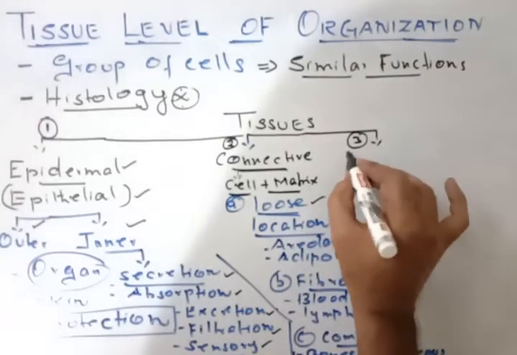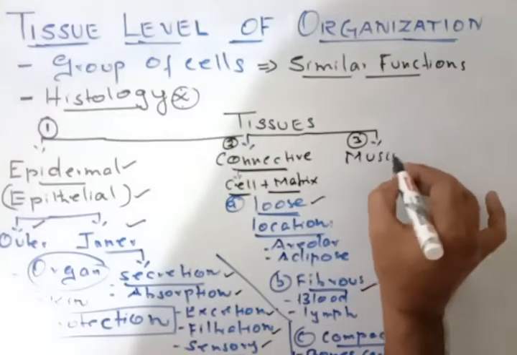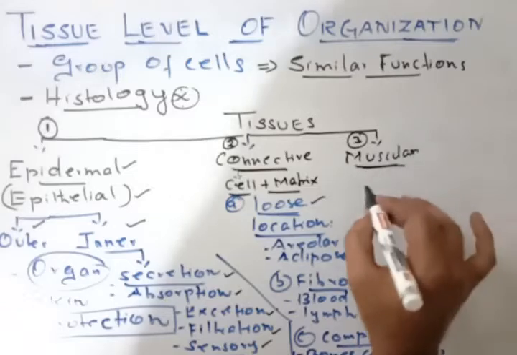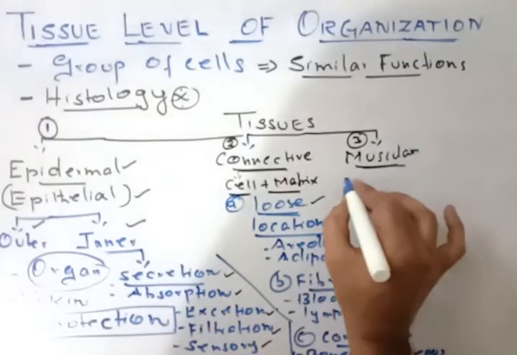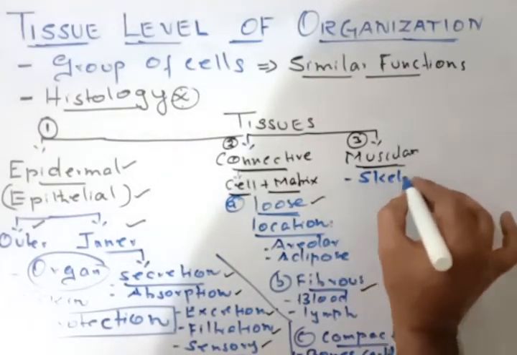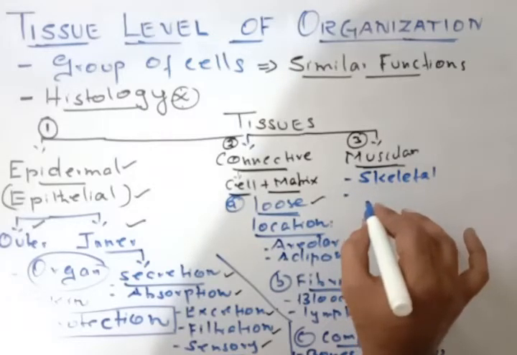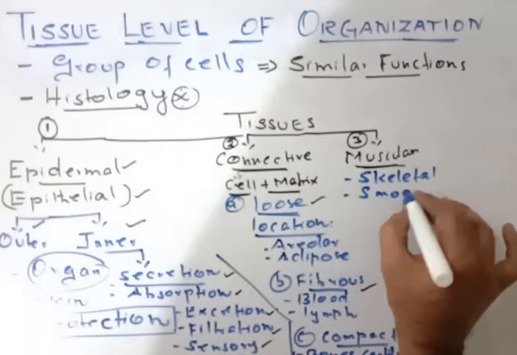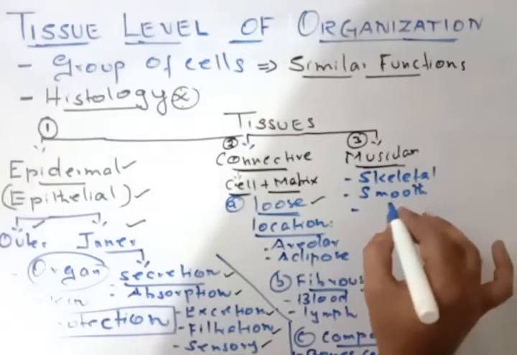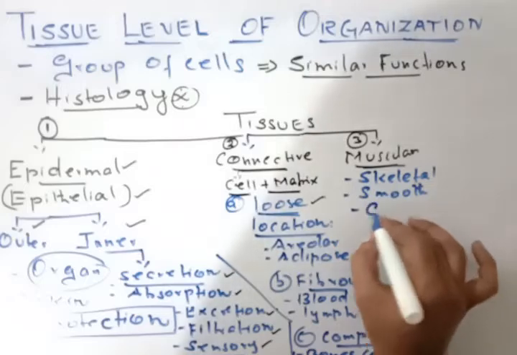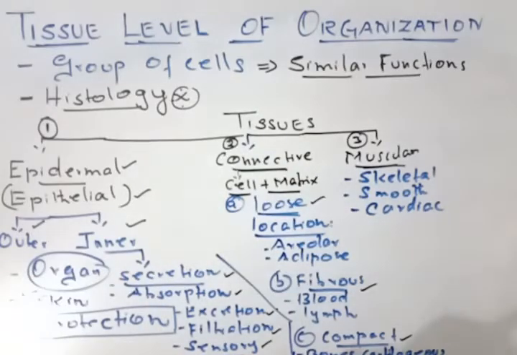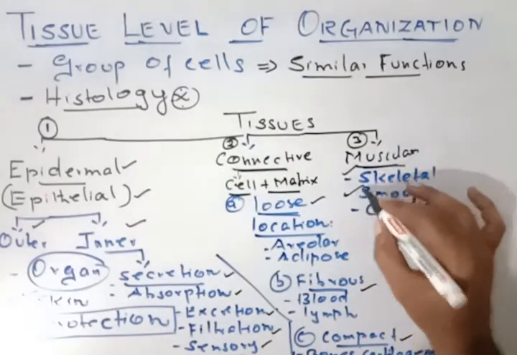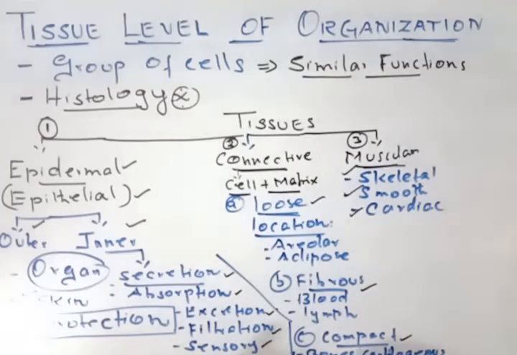The third one is the muscular. Now the muscular is further classified into three types. The first one is called skeletal muscular tissue, and the second one is called smooth. Some organs are made up of smooth muscle, like stomach, esophagus and all. Then heart is made up of cardiac muscle. So these are all the muscular tissues: skeletal muscle, smooth muscle and cardiac muscle. Okay, so this is important in classifying these tissues.